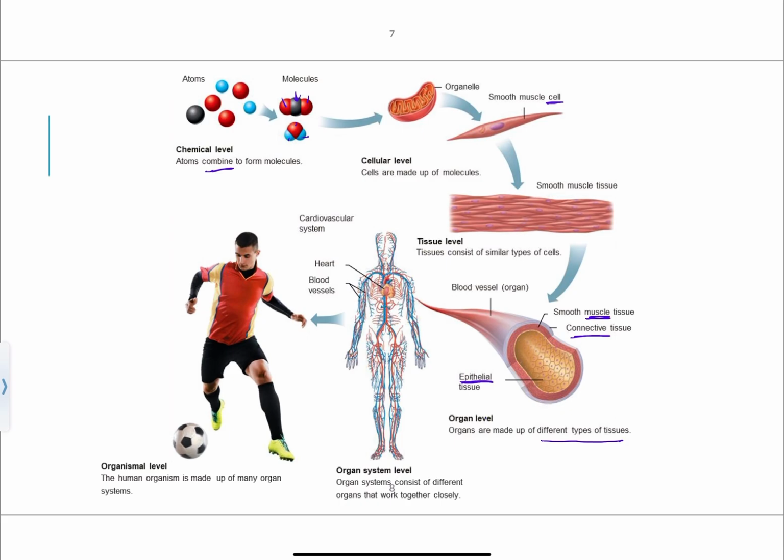Our fourth basic type of tissue, which is not shown here, is nervous tissue. So then once we have our organs, we can bring those together to make up an organ system. And basically all these organs are going to work closely together to accomplish some sort of common purpose. And then once we have multiple organ systems, we can then move to the highest level, which is the organismal level, where we have many organ systems, basically all the structural levels that we've talked about, working together.